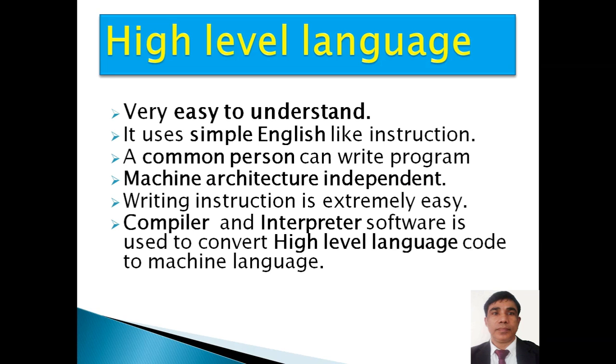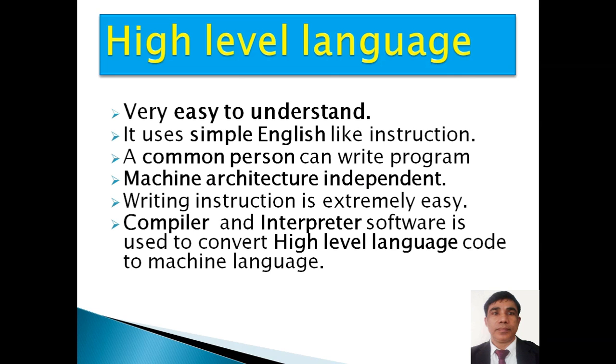Different architecture means different manufacturers of CPU. Machine architecture dependent means if a program is developed for an Intel CPU, it will not run on another. But a high level language is machine architecture independent. So this is one of the biggest advantages also. Writing instructions is extremely easy.